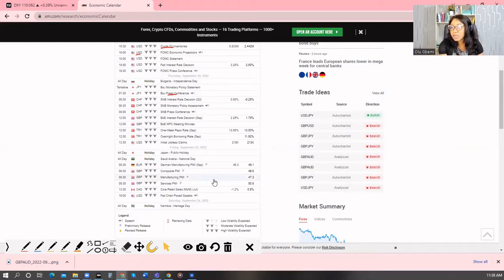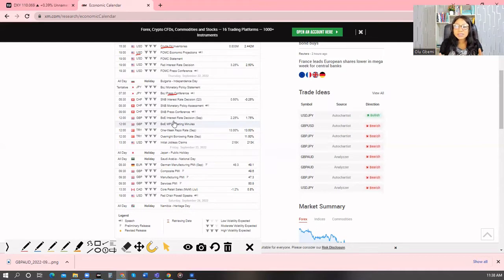That's on Thursday, and that Thursday as well, we're also expecting the Swiss National Bank interest rate decision. That's for CHF, the Swiss franc. We are also expecting the British pound interest rate decision. So there are a lot of interest rate decisions we're expecting this week.